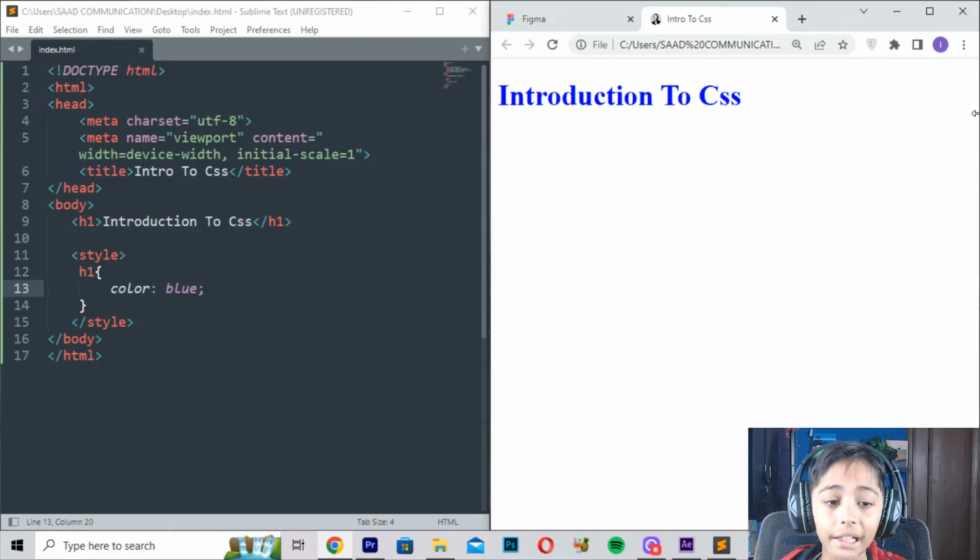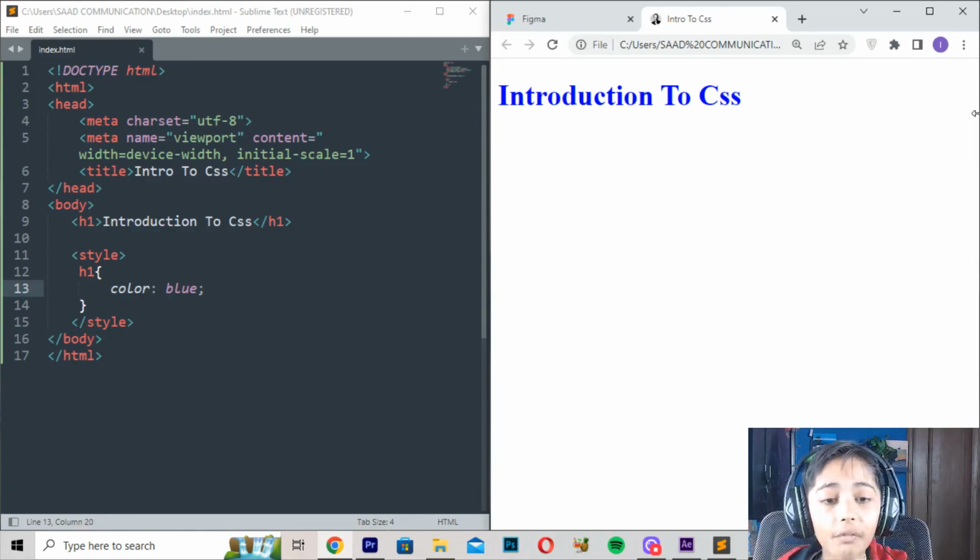CSS means styling. And you can also style in a CSS file, but it is not important. You can go to the index.html file and style it in the HTML only. It is not important. You can also style in a CSS file named style.css.